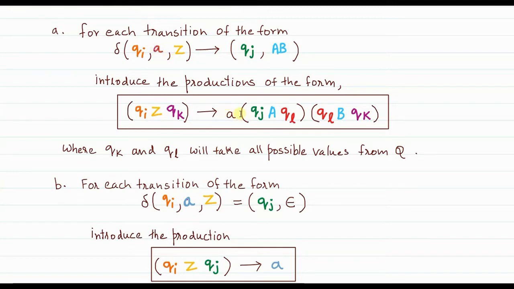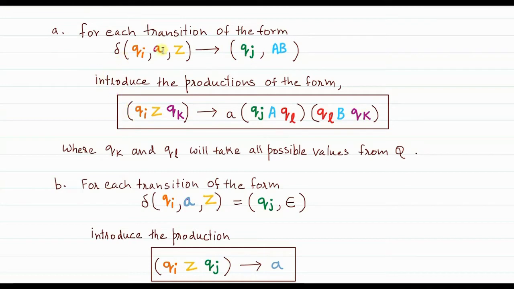Then Qj is the resultant state, the destination state after the transition. Now this A happens to be the element that was popped out of the stack in order to concatenate, and B is the second element, the one which was pushed along with A. Now the question here is, what is this Qk, what is this Ql?